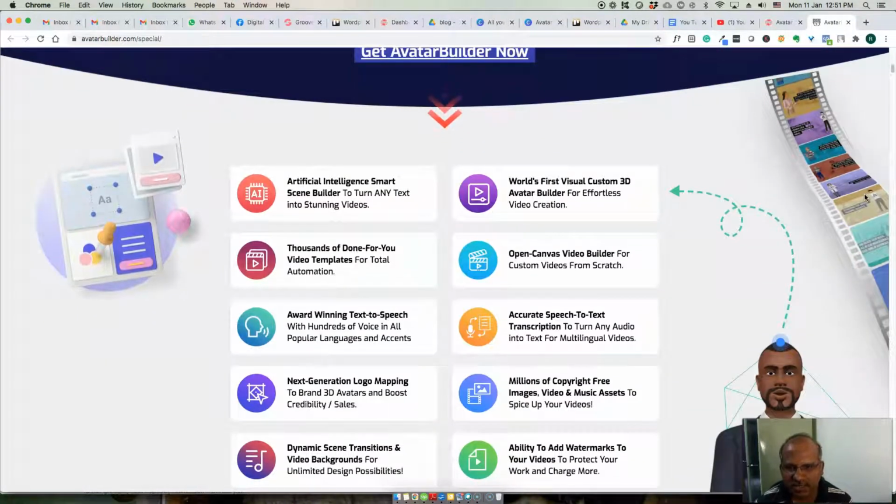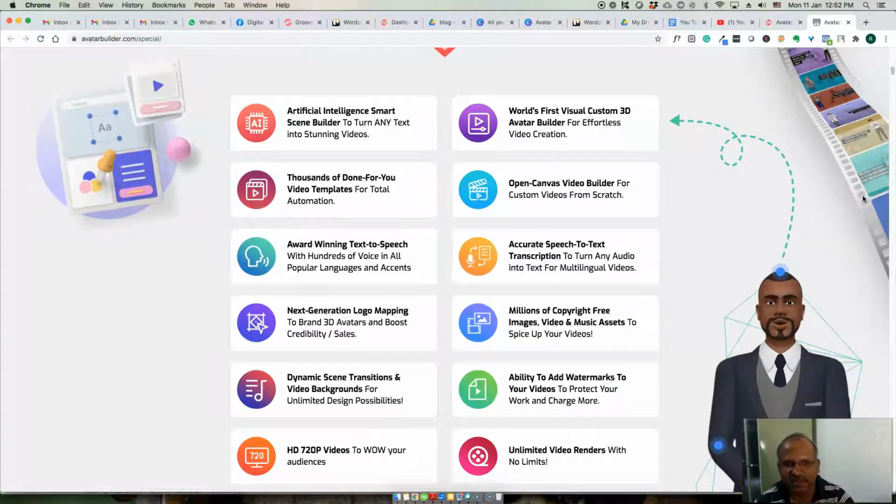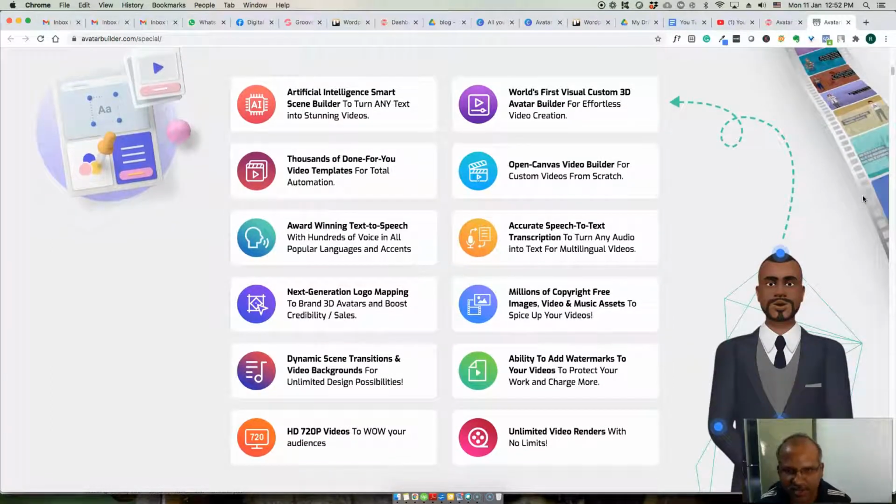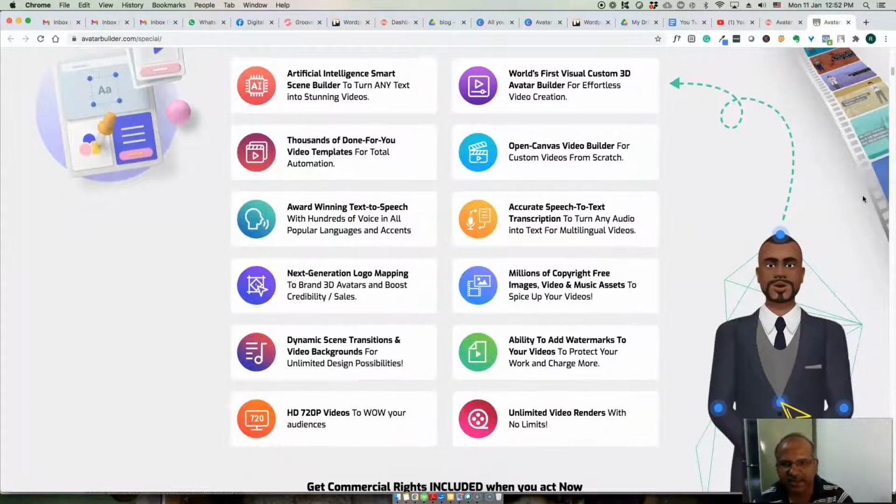So it's an artificial intelligence smart screen builder to turn any text into stunning videos. A world first visual custom 3D avatar builder for effortless video creation. So you can create your own avatars by changing colors, backgrounds, tone, shirt colors, and styles and things like that, right? There are thousands of done for you video templates, an open canvas video builder, award-winning text to speech, right? Accurate speech to text transcription, right?